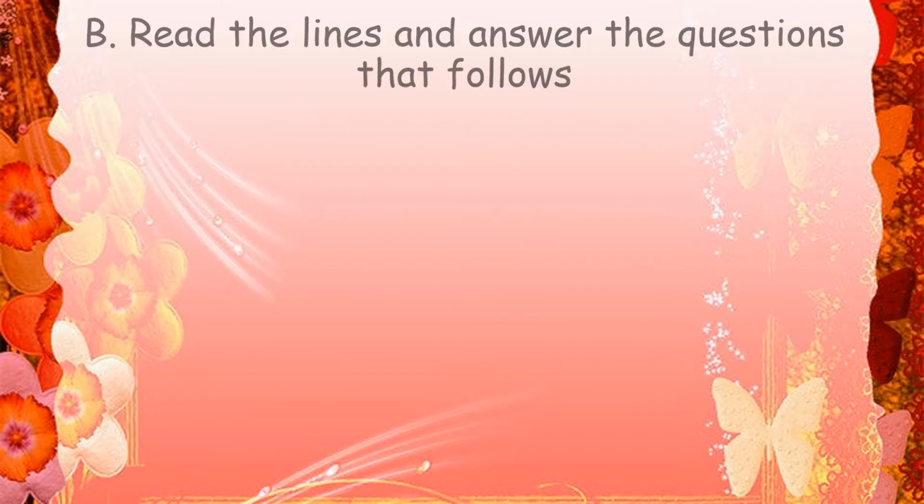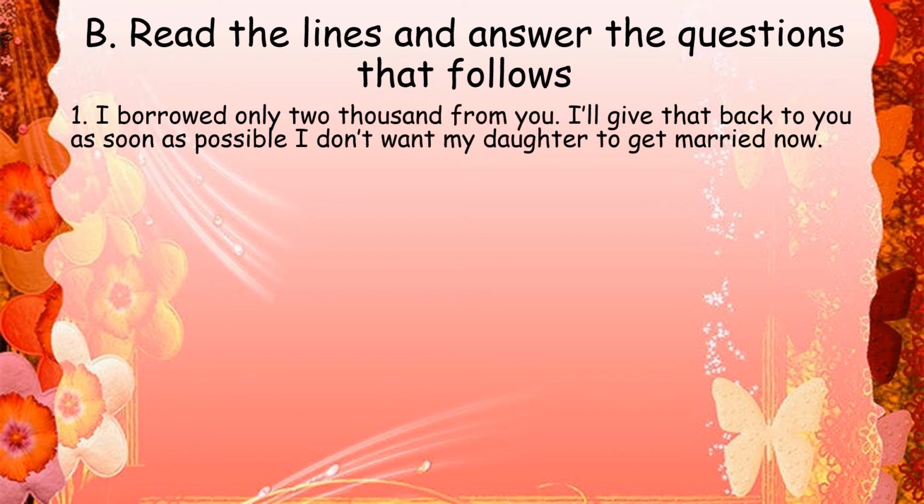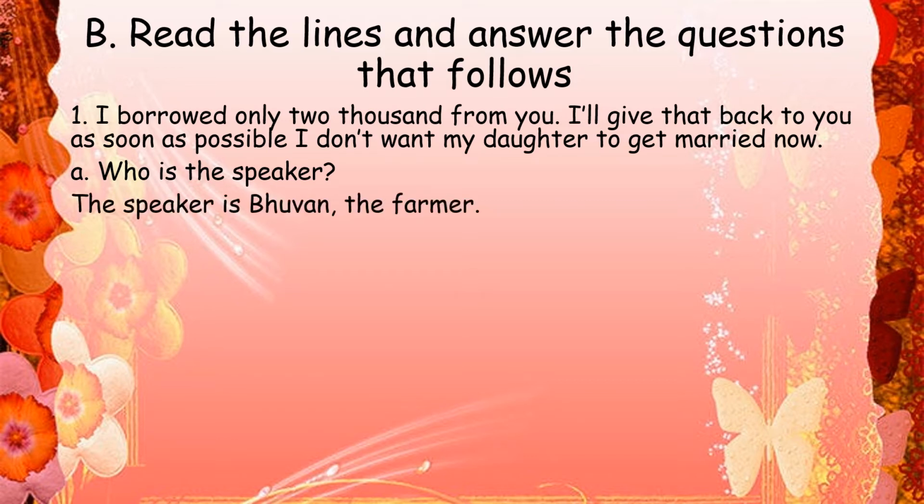Your second question. Read the lines and answer the questions that follow. I borrowed only 2000 from you. I'll give that back to you as soon as possible. I don't want my daughter to get married now. Your first question. Who is the speaker? Who said these words? Bhuvan. The speaker is Bhuvan the farmer.